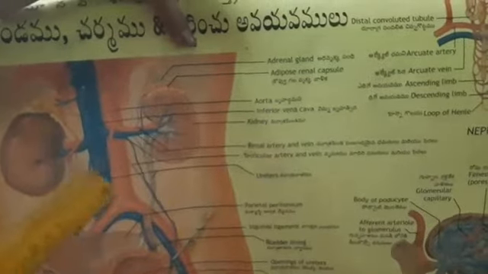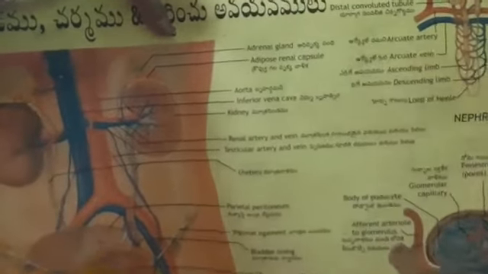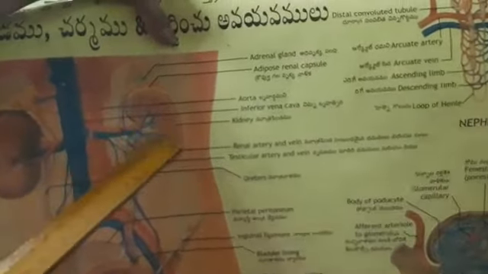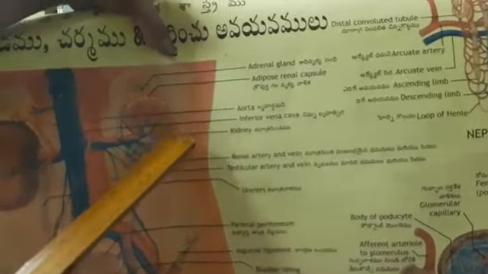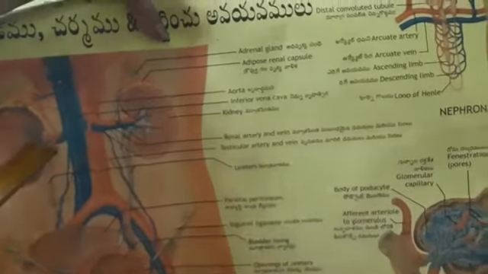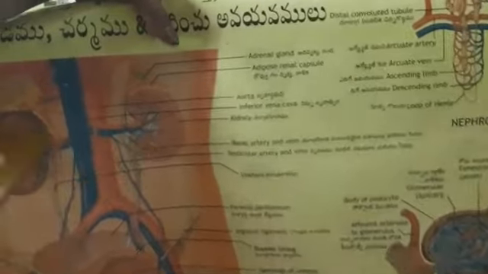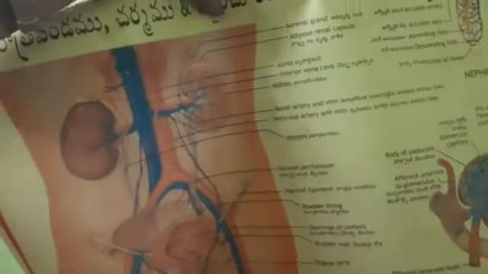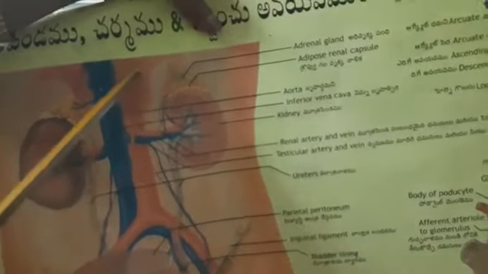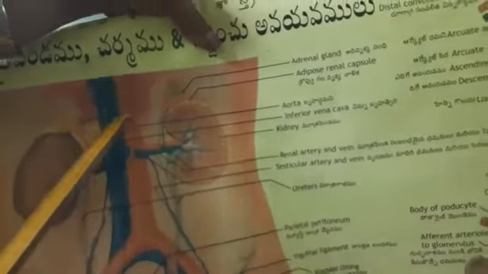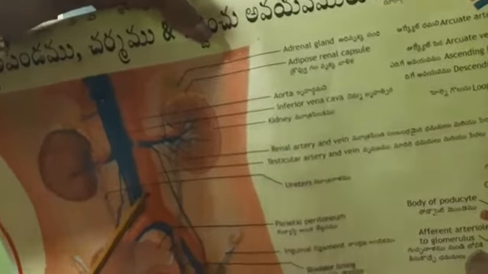So here you all can see the urinary system, isn't it? Here you can see a pair of kidneys, the left kidney and the right kidney. Then we have this branch of the dorsal aorta and the inferior vena cava, or the posterior vena cava. Same thing, posterior vena cava or inferior vena cava is the same.